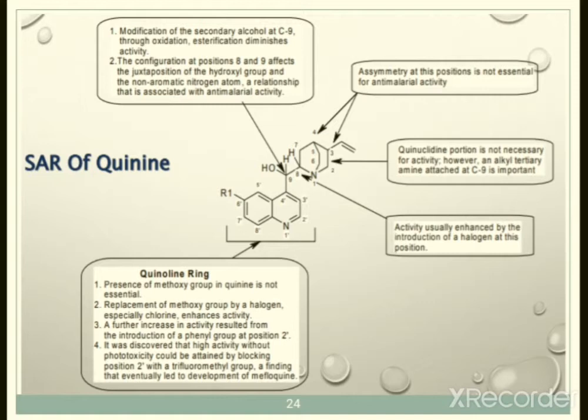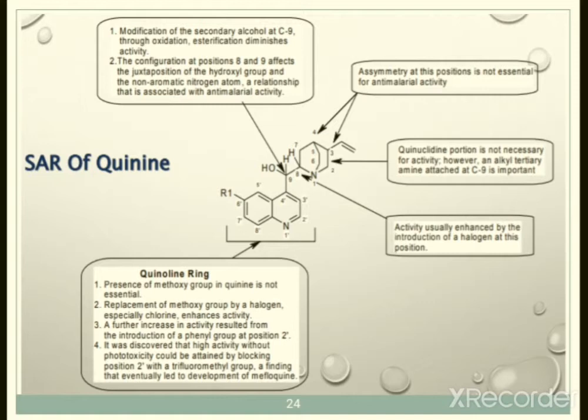So asymmetry at this position is not essential for antimalarial activity. Whatever the asymmetry at these 3 and 4 positions of the quinacridine portion or ring, it is not essential for activity. Then the next quinacridine portion, meaning 1, 2, 3, 4, 5, 6, 7, 8, is not necessary for activity. So this structure is basically not necessary for activity.